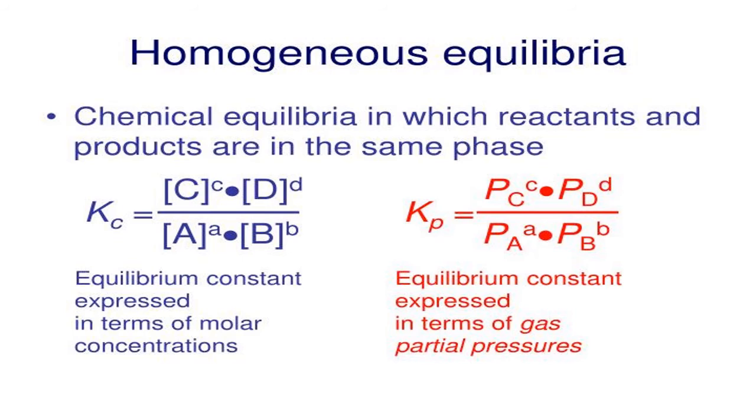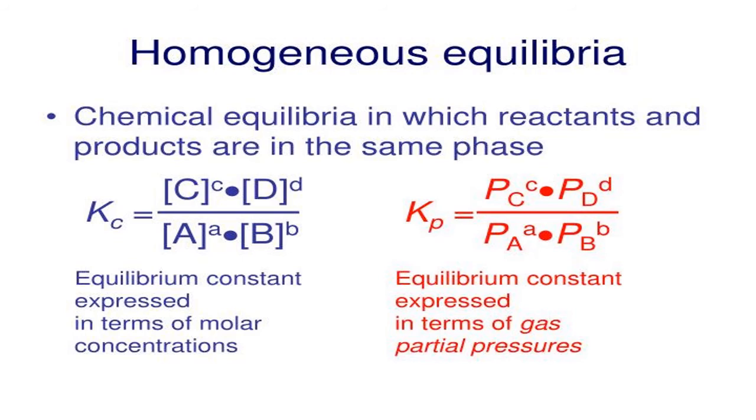Homogeneous equilibrium is this: in a chemical reaction, the reactants as well as the products should be in the same phase, the same state. All should be in gas, or all should be in liquid or solid. Only in one phase. Those reactions, if they attain equilibrium, are called homogeneous equilibrium.